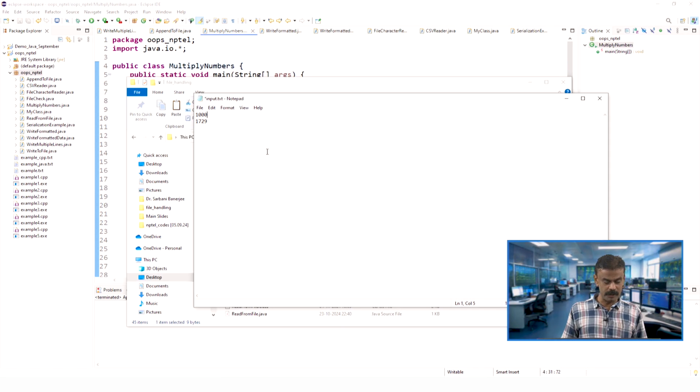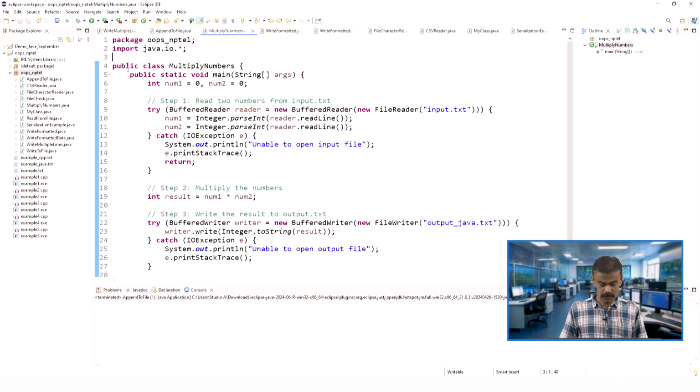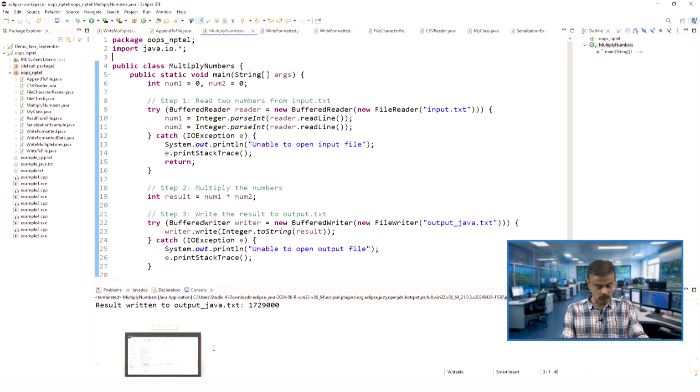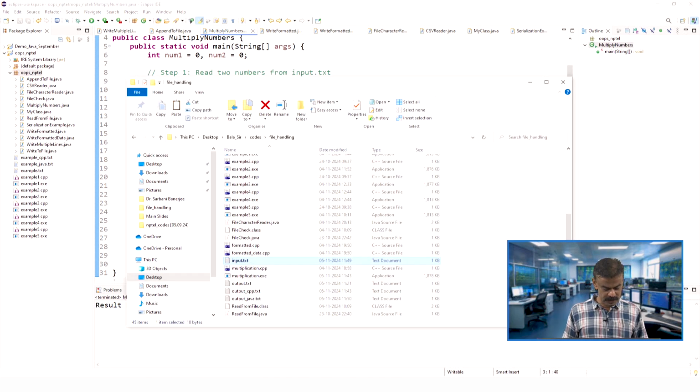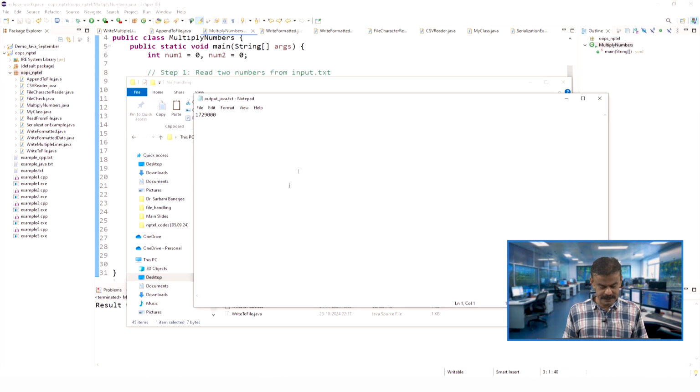So, we have to get 1729 followed by 3 zeros as output. Now the rest of them I will explain. Let us quickly run the code. Yes, it is running and you can see 1729 followed by 3 zeros. What is the output file name? Here you can see the result is written to output_java.txt. If we see that output_java.txt, we are getting 1729 followed by 000. I hope it is clear for everyone.